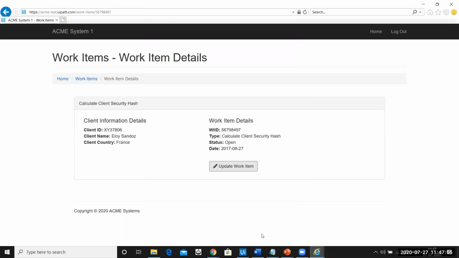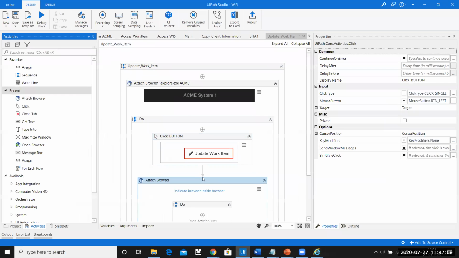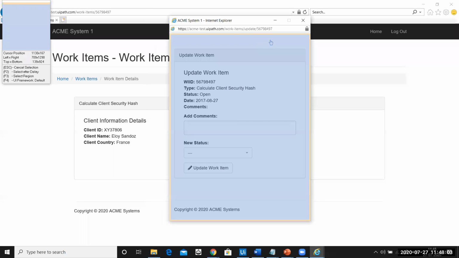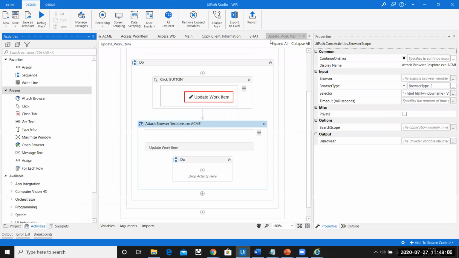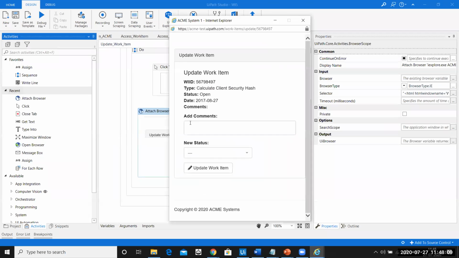So I'll go ahead again in the UiPath Studio. I'm going to use another attach window or attach browser. I'm going to attach this browser, the new tab which has opened up. And what do I do here? I have to add the comments. What do we put in the comments? So the use case said add the hash value in the comment. And what do you do next? Mark as completed. So there are two things which we have to do here.